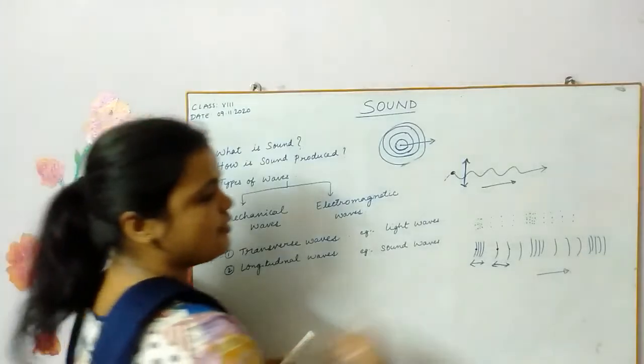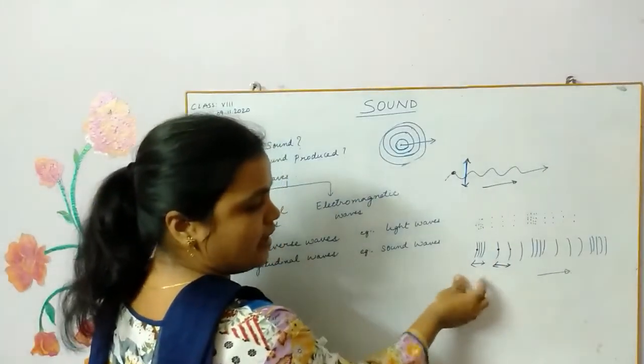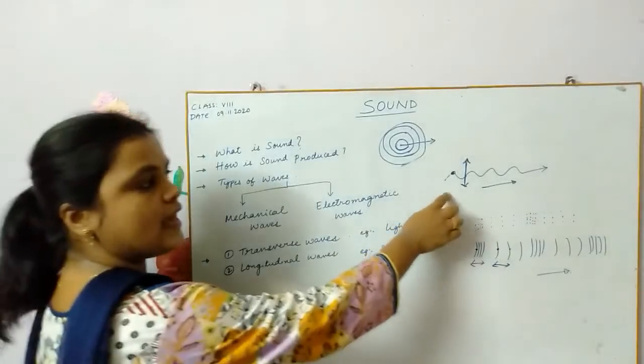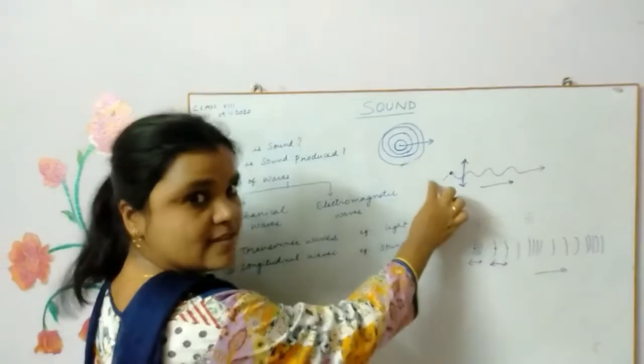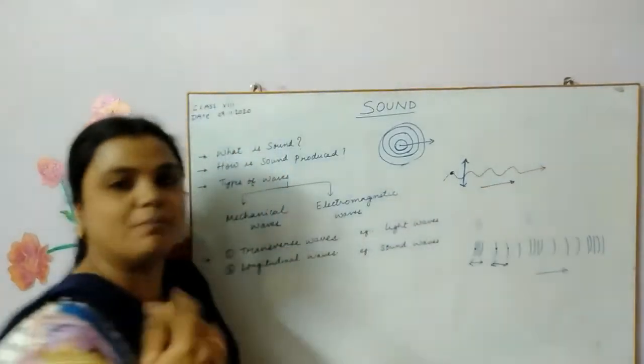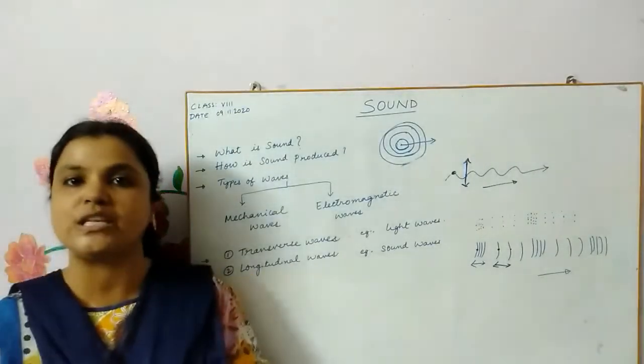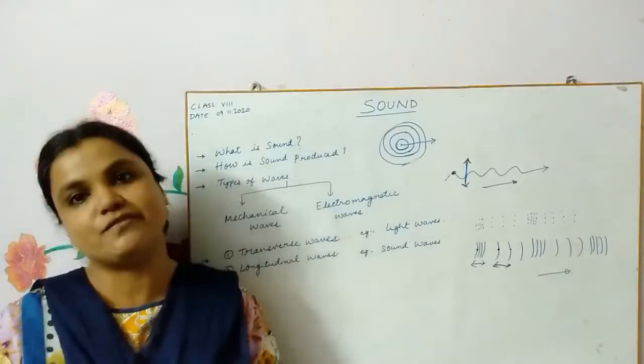Can you see here? The particle is vibrating like this and the wave is moving like this. Both are parallel. But in the transverse case, the particle is vibrating like this and the wave is moving like this, perpendicular. So that is the difference. The best example for longitudinal waves is sound waves, children.